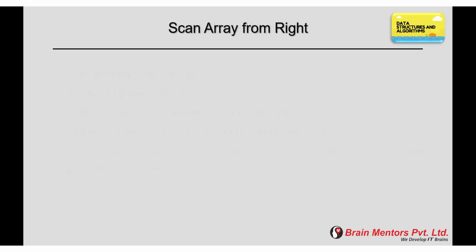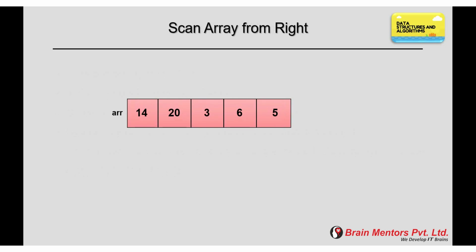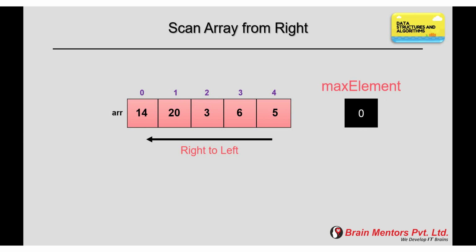Second is scan array from right. As you can see, we have an array of size 5. In this approach, we traverse from right to left side of the array, keeping one variable to hold the highest value. If we find any element that is greater than this highest variable, then we print this element as a leader and update the highest variable with the new value. So here, max element is treated as the highest variable with initial value equal to 0. And if we find any element that is greater than this max element, then we print this element as a leader and update the max element with the new value.